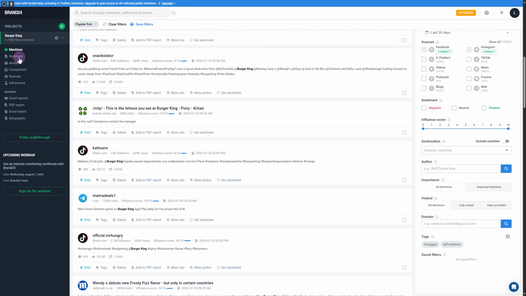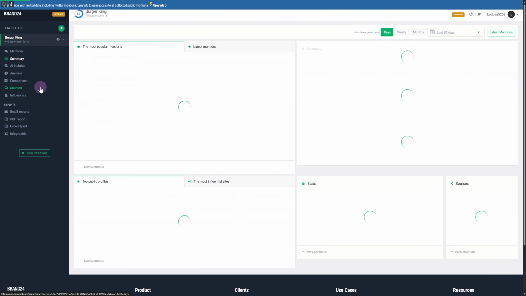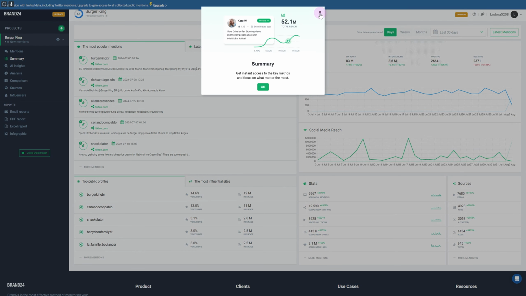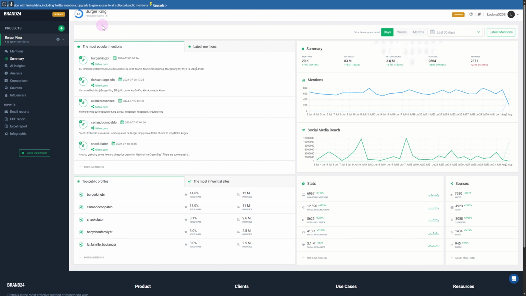On the left side you can see the summary, the analysis, comparisons, different platforms, and all the stats are being displayed nicely according to the keyword that you enter. I've currently added Burger King again, and it is super awesome for research purposes. If you are simply AI social listening about different topics and hot stories, you can do that in here. So this is going to be an amazing platform for you.